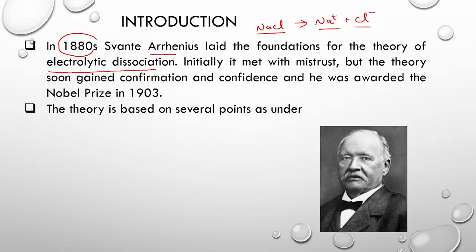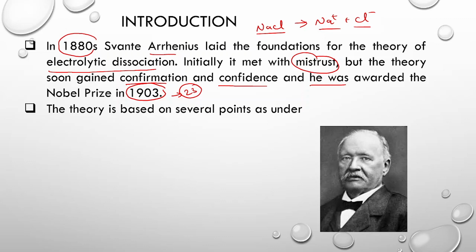Initially when he gave this theory, he faced several mistrust, and a few of the scientists also opposed him. But as time passed, this theory gained more and more confirmation, as well as more and more confidence. In the modern era, this forms one of the most basic things, and he was given the Nobel Prize in 1903 for his contribution, around 23 years after this theory was proposed.